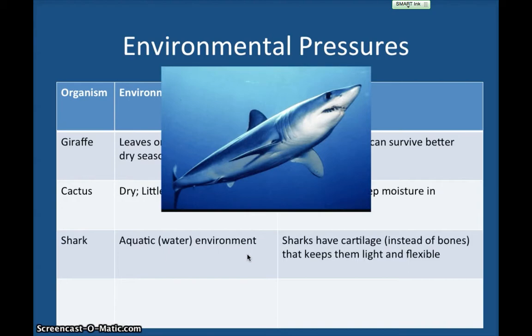Next is the shark. Remember that sharks live in aquatic or water environments. In order to be able to float and swim easily and catch prey, the sharks actually have adapted to have cartilage instead of bones. So that keeps them light and flexible, and they can catch their prey and get through the water very easily. Sharks also, if you notice, there are two colors here, and the top part of them is a little bit darker than the bottom.